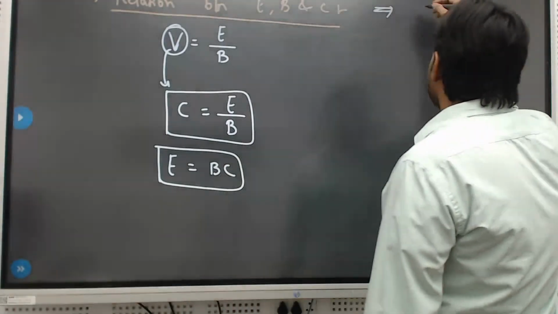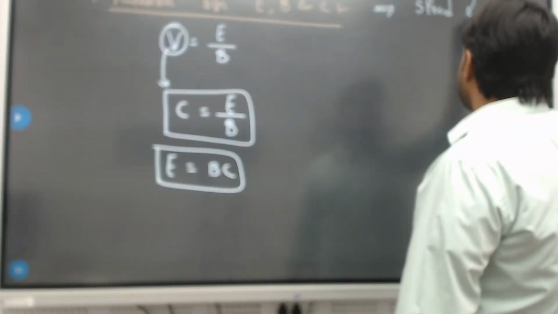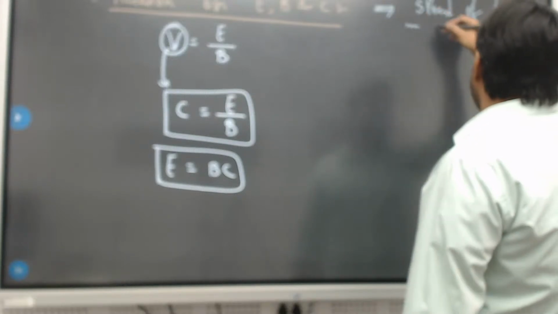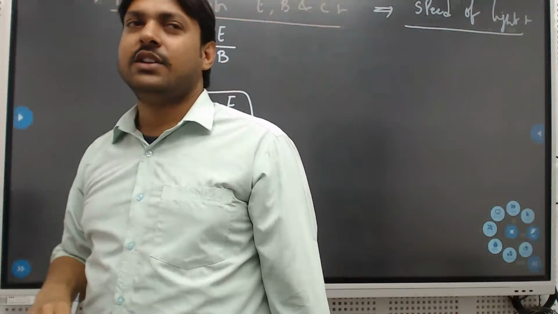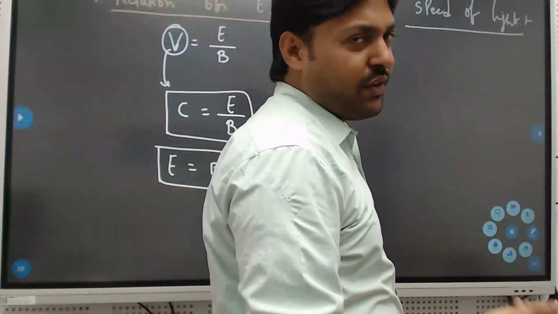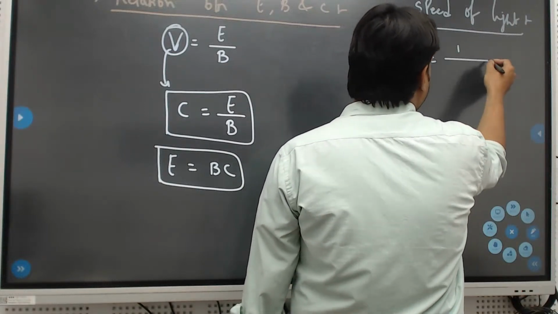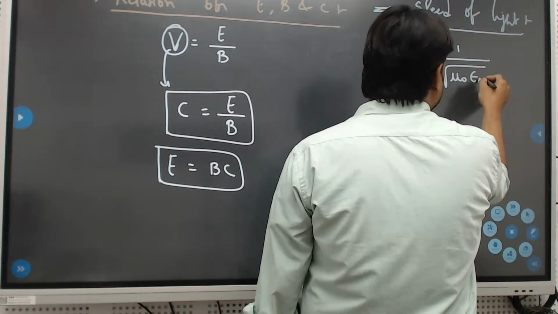And next, if they ask the speed of light in different mediums, the speed of light is nothing but the speed of electromagnetic waves, right? In free space or vacuum, we can write C equals 1 by root over mu naught epsilon naught.